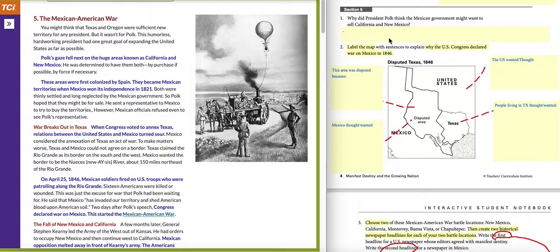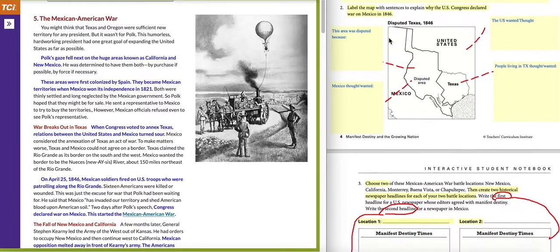These areas were first colonized by Spain. They became Mexican territories when Mexico won its independence in 1821. Both were thinly settled and long neglected by the Mexican government, so Polk hoped that they might be for sale. He sent a representative to Mexico to try and buy the territories. However, Mexican officials refused even to see Polk's representative.